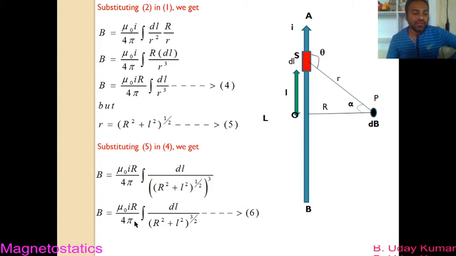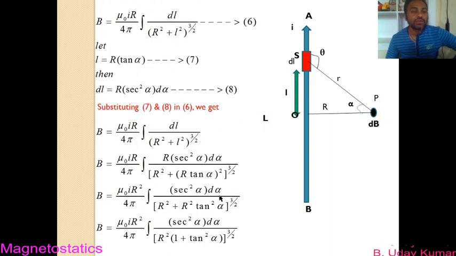If you simplify it, you get mu 0 I capital R by 4 pi integral dl by R square plus L square to the power of 1 by 2 and to the power of 3, right? A power m to the power of n, I can write as a power m into n. So if I use that formula, I get R square plus L square to the power of 3 by 2. This is the equation that we get here, and this is equation number 6 that I have taken.